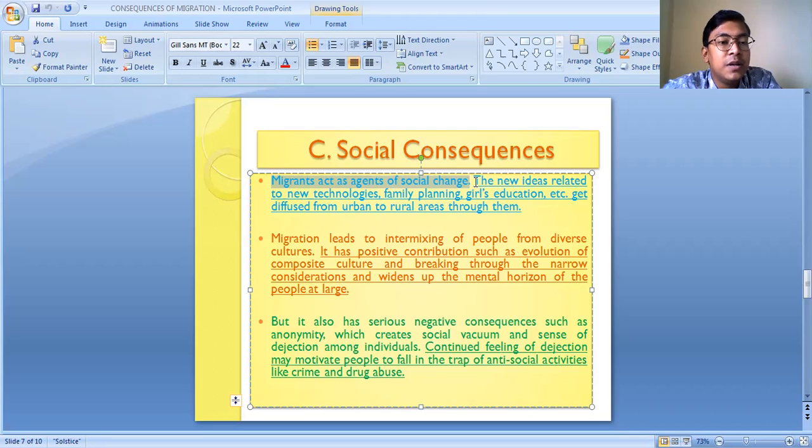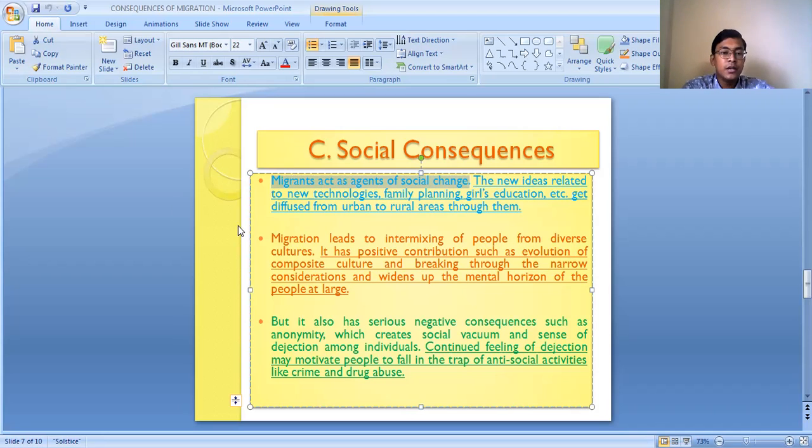Okay, and they implement the same thing in the rural areas also. So what is happening is that when these people go back to the rural areas, they cause some changes in the society. This is why we have seen that even in the rural areas, the female education rate is increasing. People have now become aware of family planning methods and all.